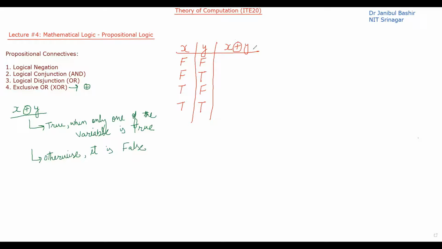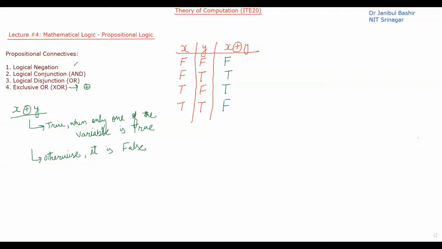So when will this particular statement be true? This statement will be true when only one of the variables is true. So here one variable is true, so it will be true. Here also one variable is true, so it will be true. And in the other cases where both are false or both are true, it will be false. Okay. So this is the truth table for exclusive or.